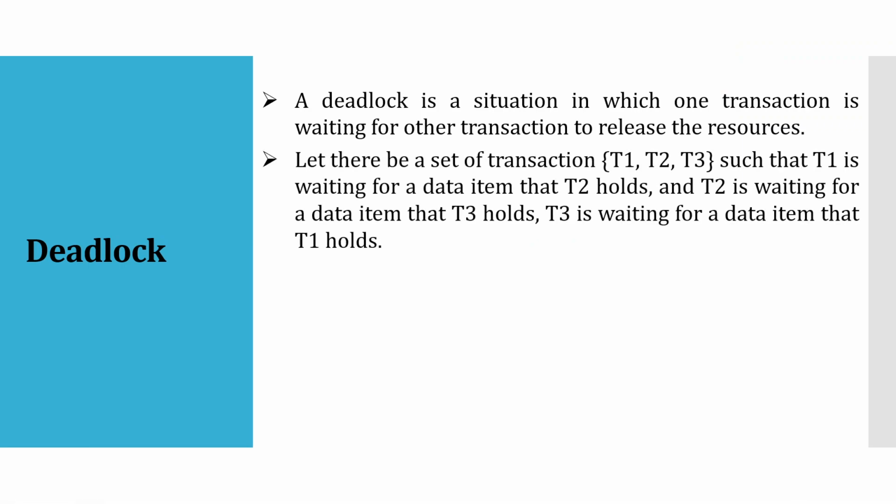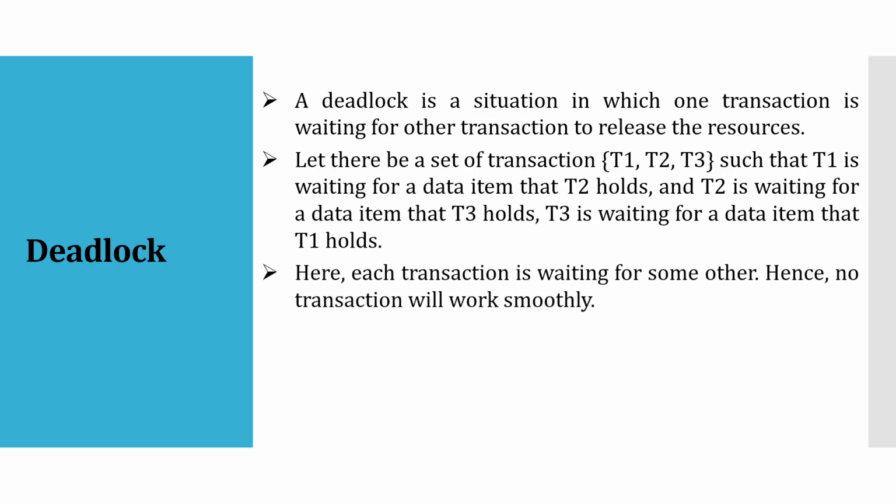So let there be a set of transactions T1, T2, T3. This is just an example of what I said earlier. There are three transactions T1, T2, T3. T1 is waiting for T2, T2 is waiting for T3 and T3 is waiting for T1. So ultimately it is creating one cycle, T1 to T2, T2 to T3 and T3 to T1. Whenever you have a cycle in the waiting stage, then we can say it is a deadlock situation, right?